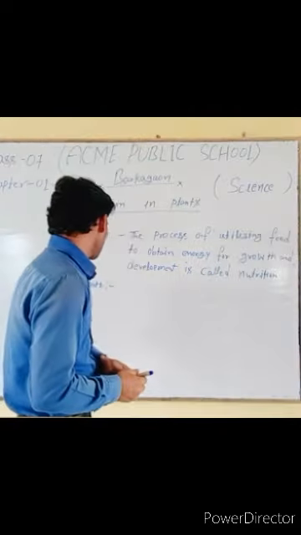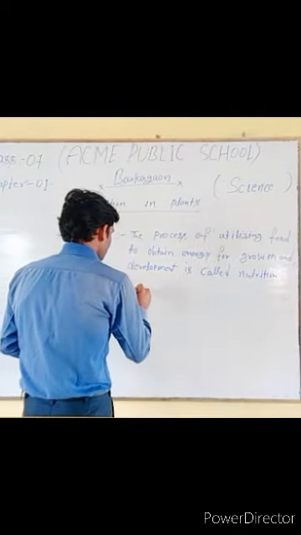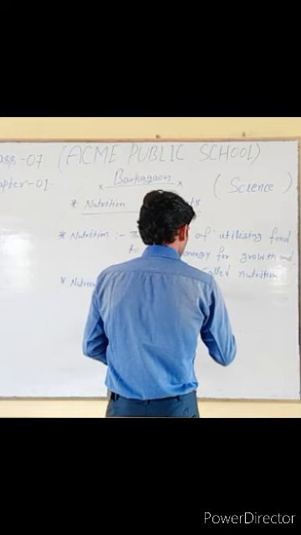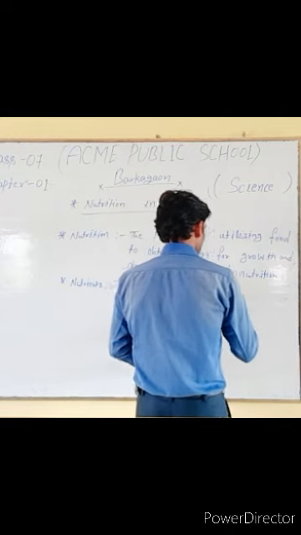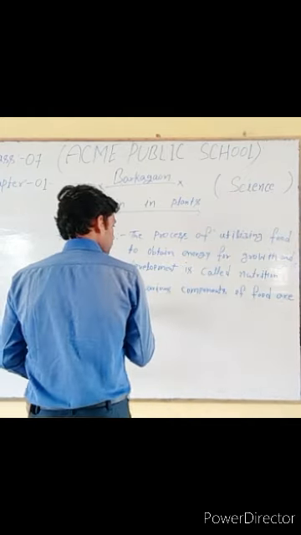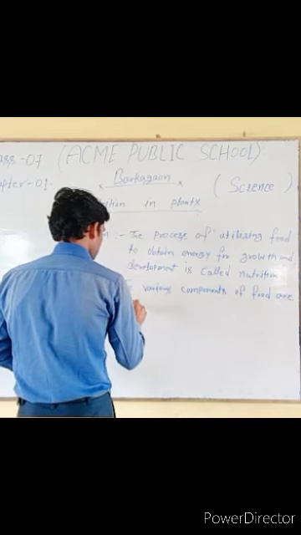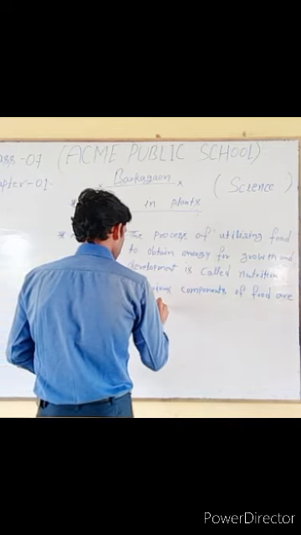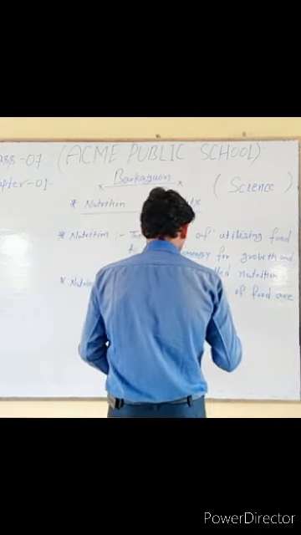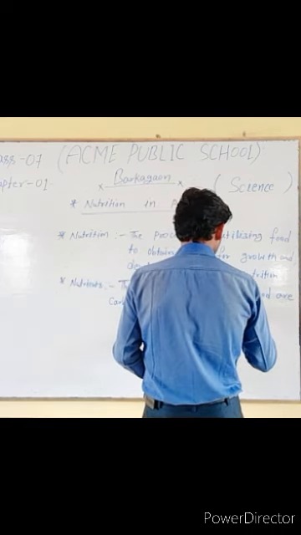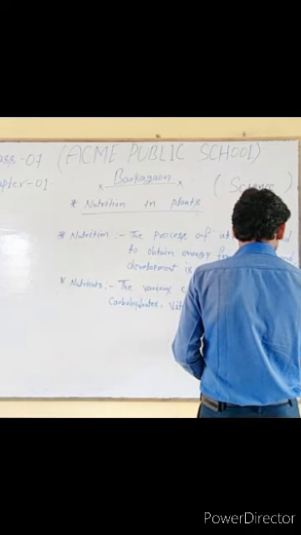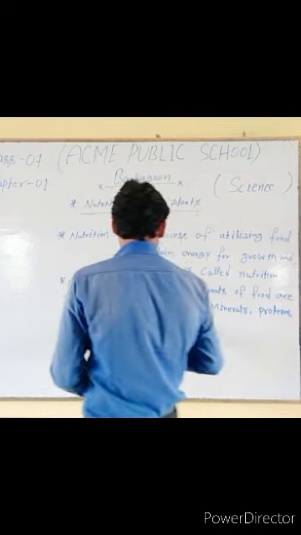In the definition we can say that the various components of food are carbohydrates, vitamins, minerals, proteins and fats.